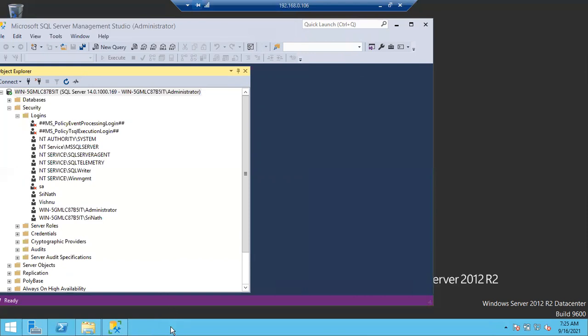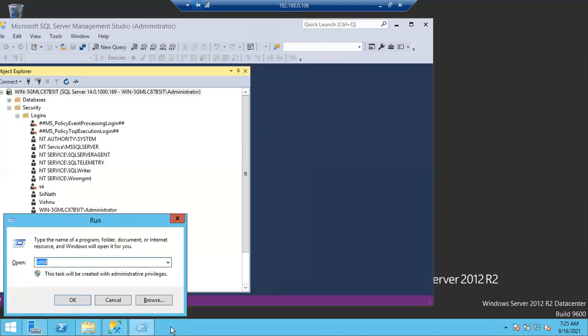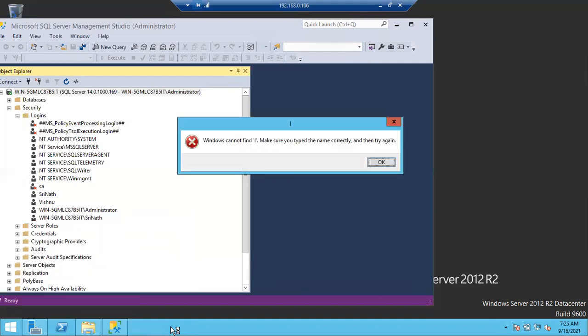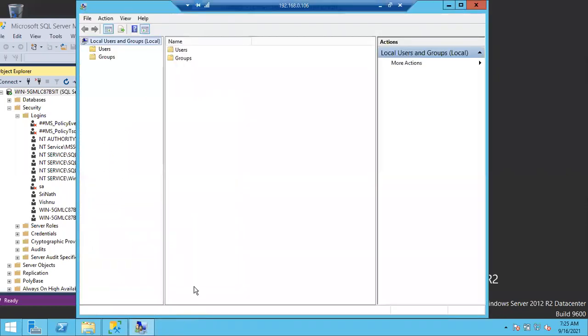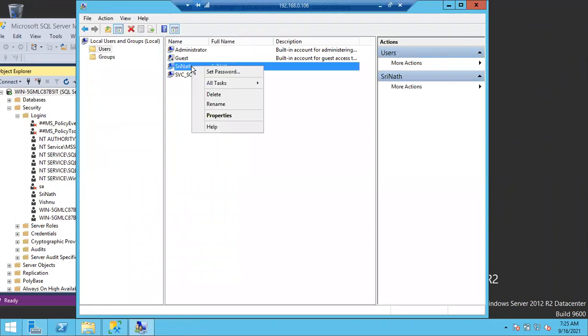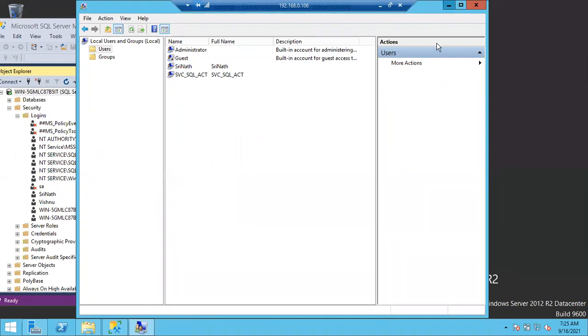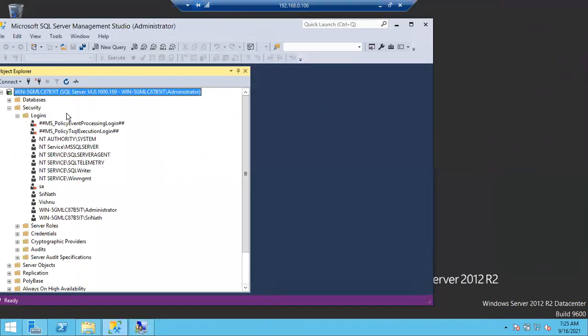You can delete it in the same way you created it. Are you referring to a Windows user or a SQL login? Windows user, right? Fine. Go to the same window, lusrmgr.msc, go to Users, right click, and you can see the Delete option. Just click Delete and click OK, and the user will be deleted. Once you delete the user, will this login be automatically deleted?